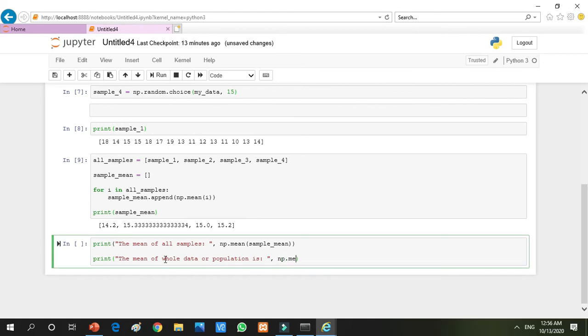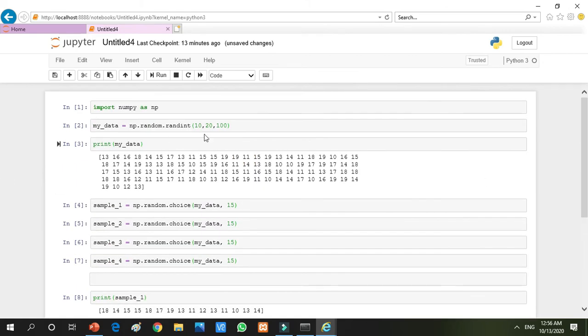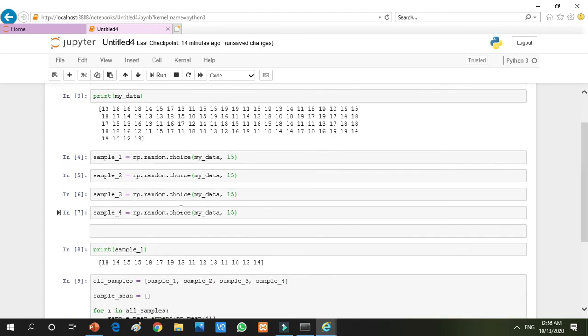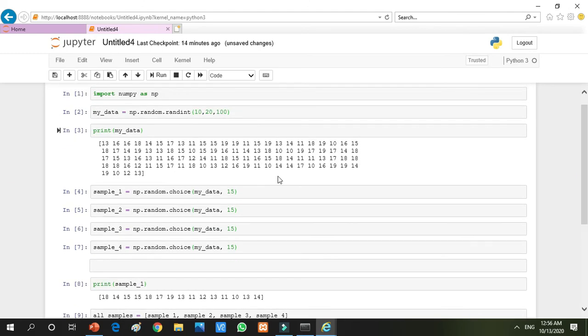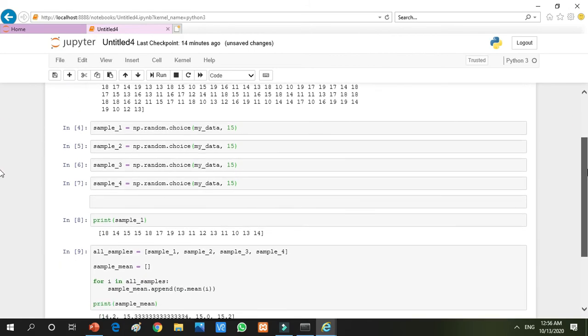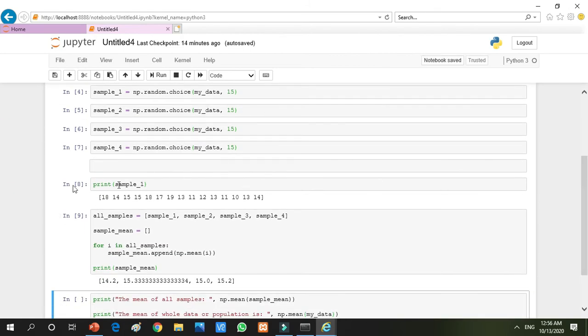But what will I write in this variable, can anyone tell me? I have to write here my data. Why am I writing my data? Everyone can see that my data is the variable which consists of the data of the whole population, all the 100 elements. But these samples contain 15 random elements: sample 1, sample 2, sample 3, sample 4. What is the main idea behind this program? We have taken samples from these 100 elements, calculated the mean of these samples individually, and found their total mean.